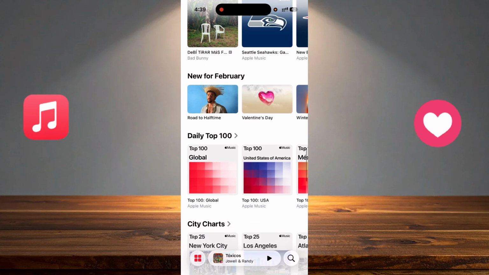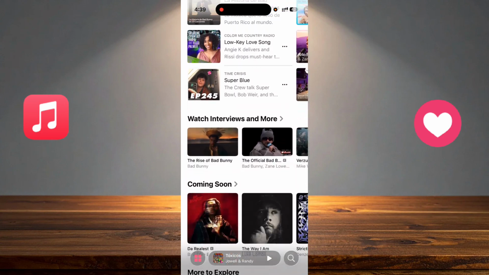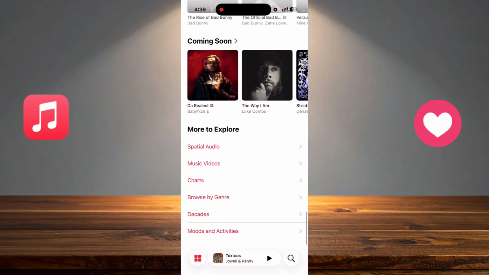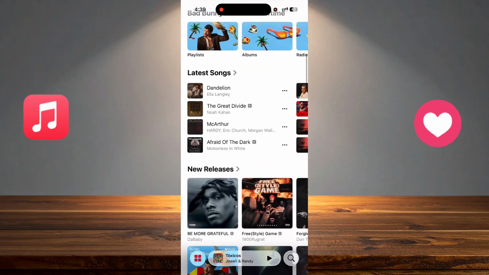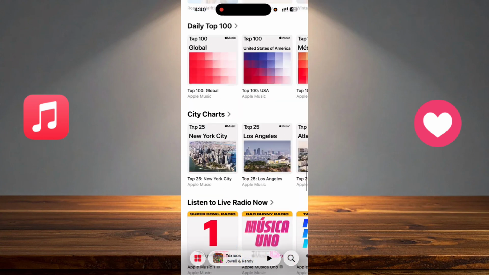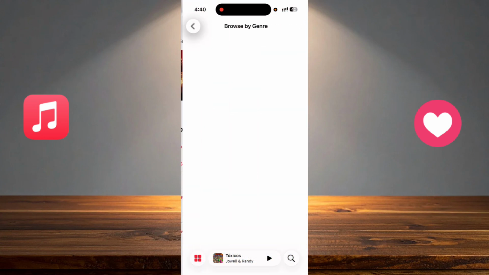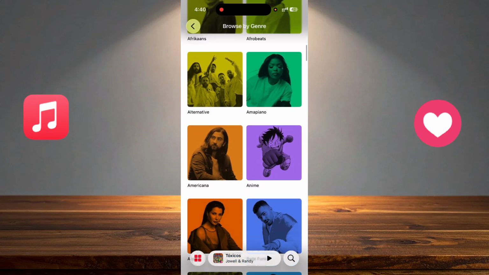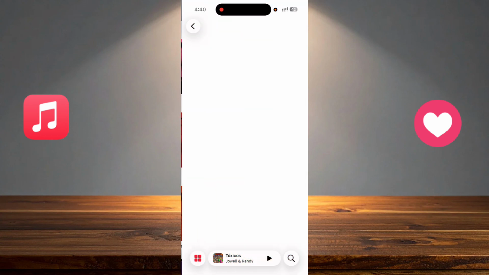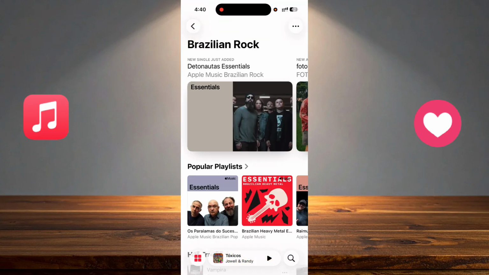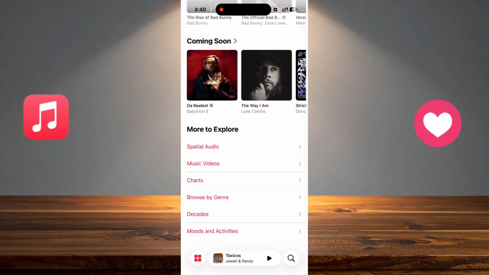Apple Music will try to give you music from artists that you are following or artists similar to the artists that you are following. So you will find here hundreds of newly released music, or you can also browse by genre. Click on it and you will find also a lot of music that you can go and look at, the new releases, the trends. You will find a lot of good music.